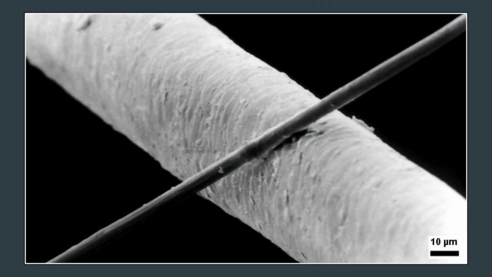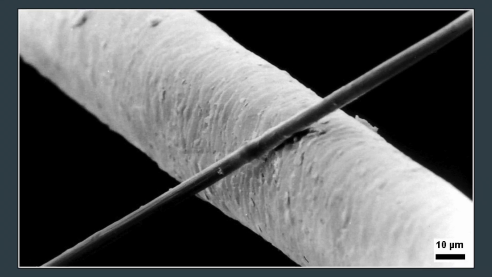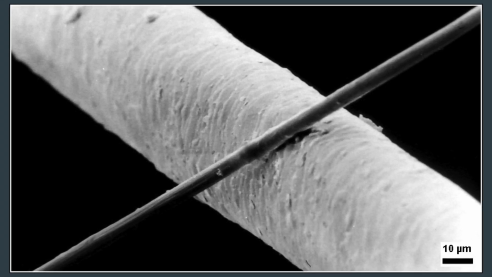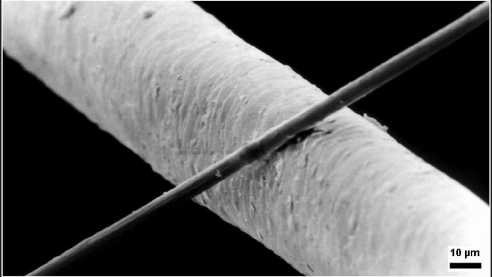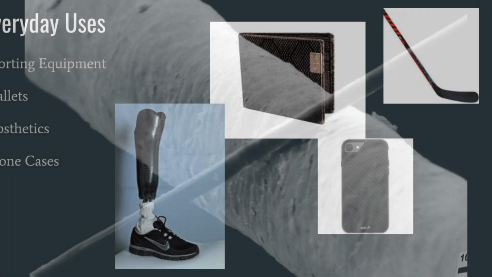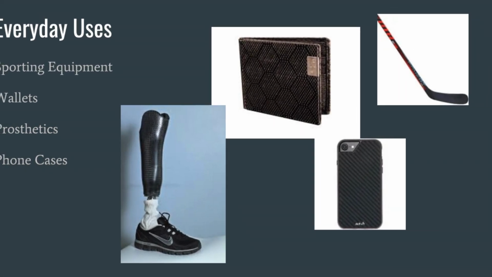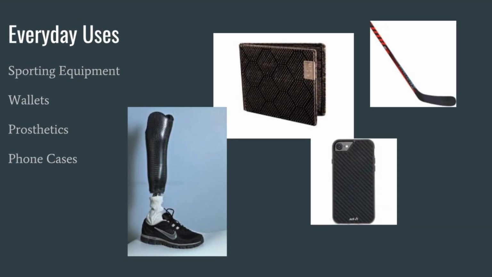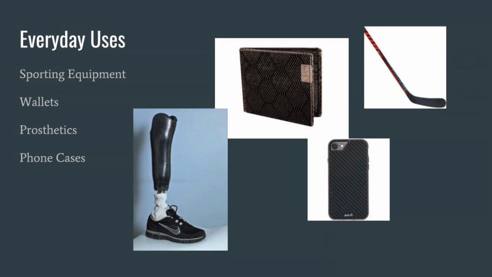This is a scanning electron microscope image of a strand of carbon fiber resting upon a strand of human hair. This gives perspective to how small carbon fiber strands really are, which is approximately 5 micrometers in diameter. Carbon fiber can be found in many everyday objects, such as sporting equipment, wallets, prosthetic limbs, and even iPhone cases.